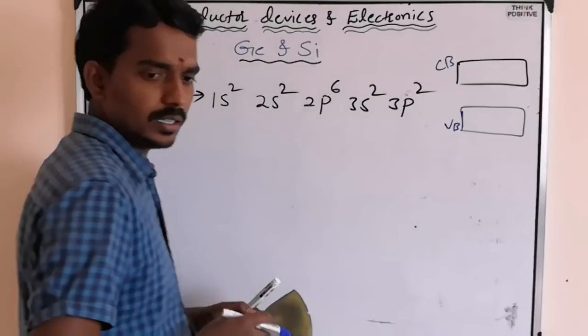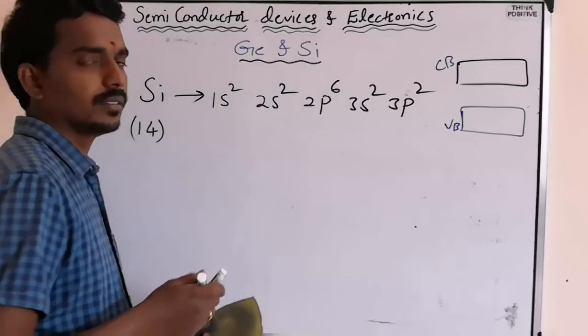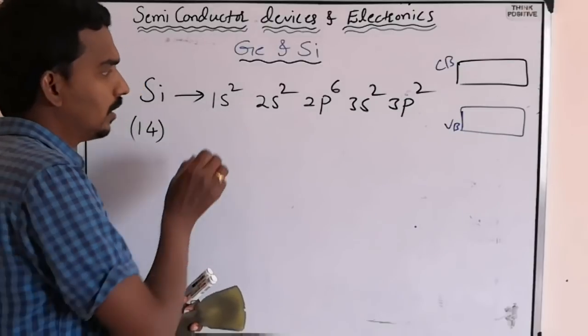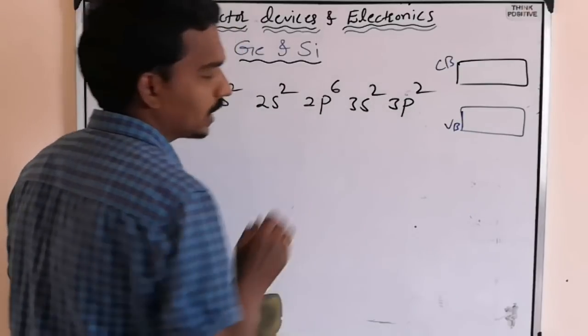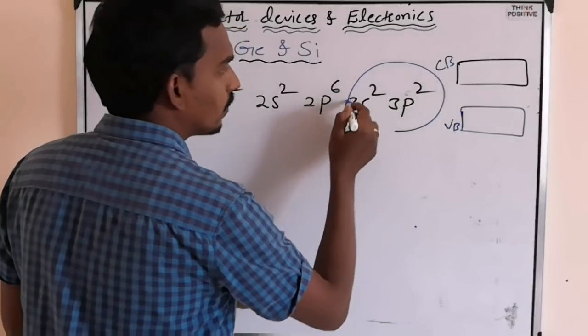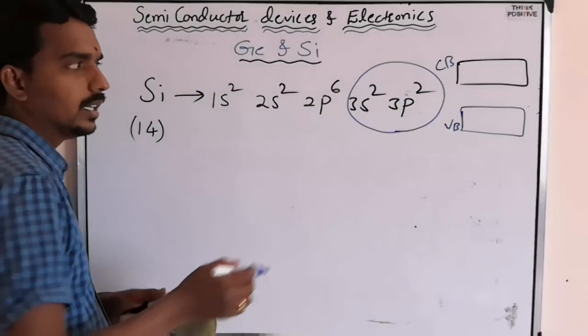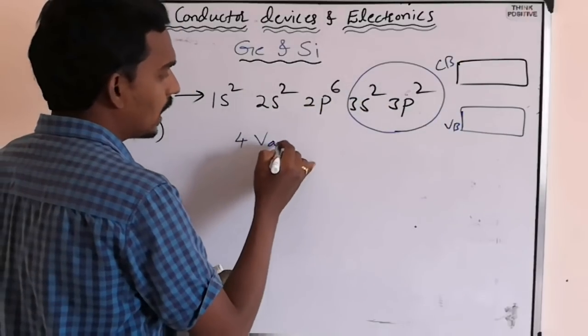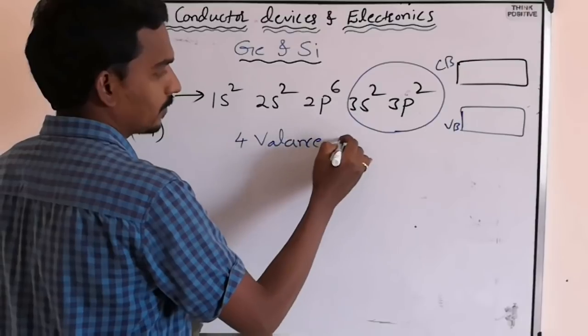So in the case of silicon, when you consider the electronic configuration, in the valence band there are 4 electrons, so there are 4 valence electrons.